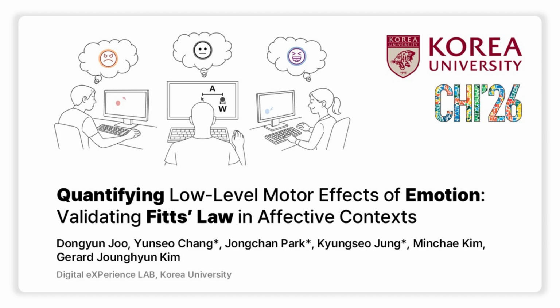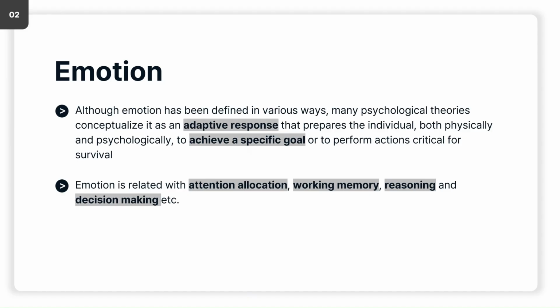Hello, in this video, we'll discuss quantifying low-level motor effects of emotion, validating Fitts' law in affective contexts. First, it is important to understand what emotion is. Emotion is typically conceptualized as an adaptive state that prepares us to pursue our goals. In other words, people adapt their cognitive states and behavior under emotional influence. And the ways in which cognition and behavior change according to emotion have been widely studied.